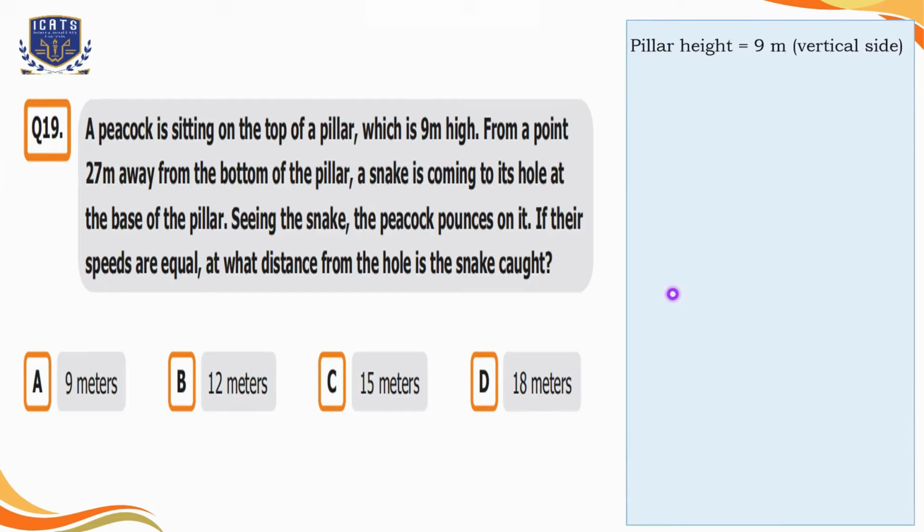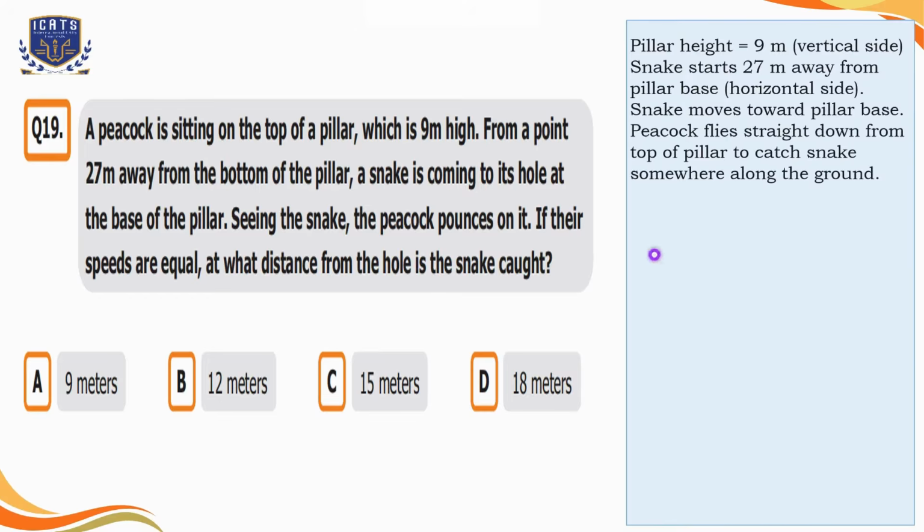So the pillar height is 9 meters, which is the vertical side, and the snake starts 27 meters away from the pillar base, that is our horizontal side. As the snake moves towards the pillar base, the peacock flies straight down from the top of the pillar to catch the snake somewhere along the ground. So we can say this is our hypotenuse because it's the slant side of the right angle triangle.